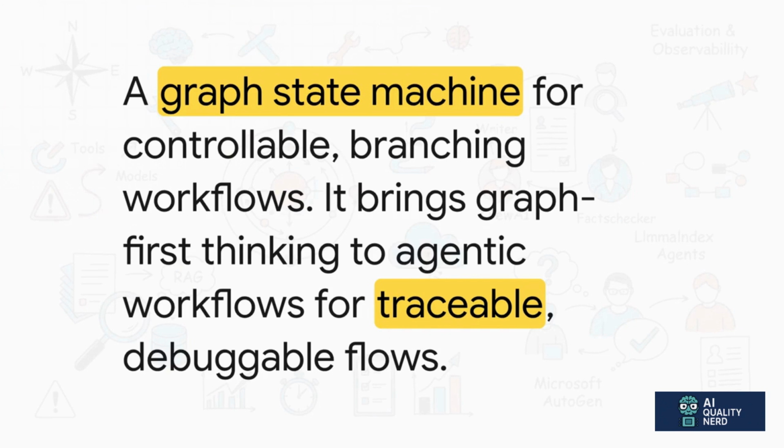First up, we've got LangGraph. Now, instead of thinking about a simple straight line of tasks, imagine a dynamic flowchart for your AI. LangGraph uses something called a state machine, which is just a fancy way of saying it creates these complex branching workflows. It's all about giving you control and traceability, so you can define exactly how the agent gets from step A to step B, or C, or D.